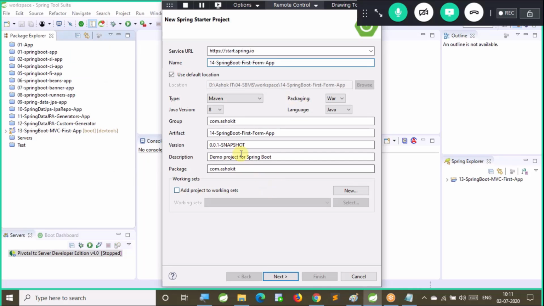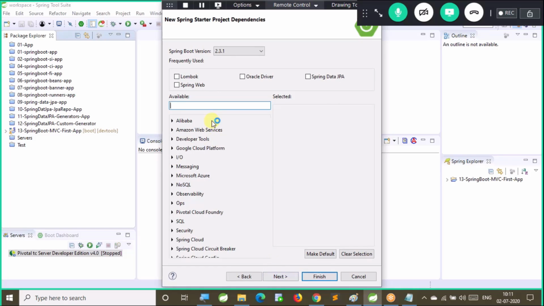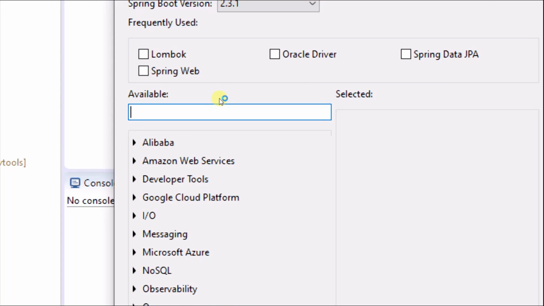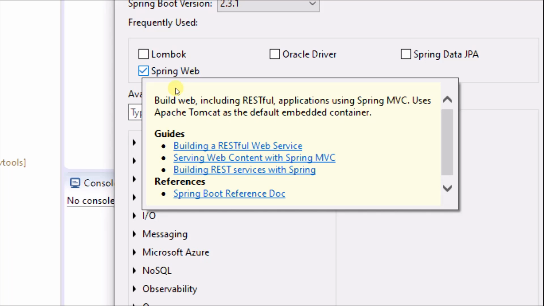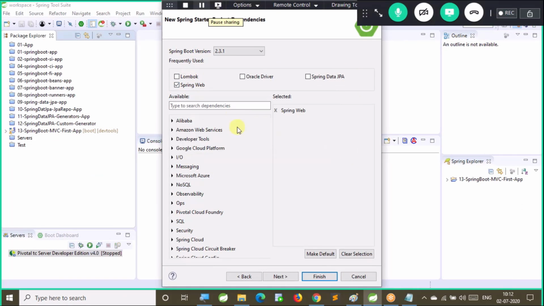Right. Now, packaging type war only I'm keeping. Language is Java. Build tool is Maven. Java version is 8. Click on next. Yes. Here we can select the dependencies. So I'm selecting dependency as Spring Web. We need one more dependency, right? That is Tomcat embed Jasper. That we don't get here.